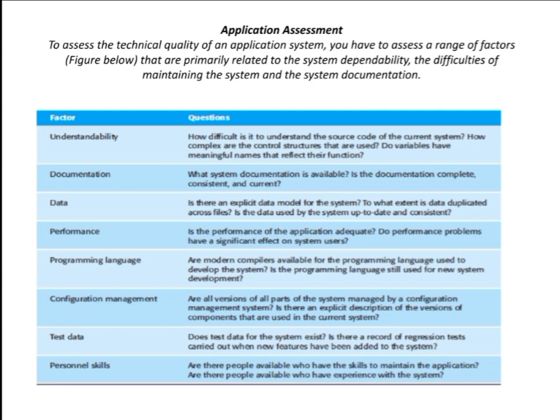Is the programming language still used for new system development? Obviously, what type of programming language you use to develop your application or software plays a very important role. For that particular programming language, you need to have the compilers. If compilers are available, you can easily compile your source code, debug if any errors are there, and continue using your application.